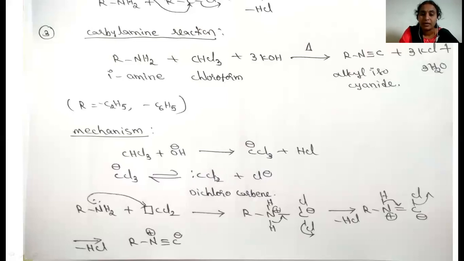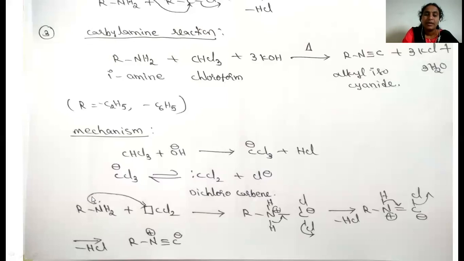an electrophile. But this compound does not have any charge on the species, hence dichlorocarbene is called a neutral electrophile. So that means this compound has one vacant p orbital, hence it is called a neutral electrophile. In the next step, after formation of this neutral electrophile, the primary amine, which acts as a base, reacts with the dichlorocarbene and donates its lone pair of electrons to it.